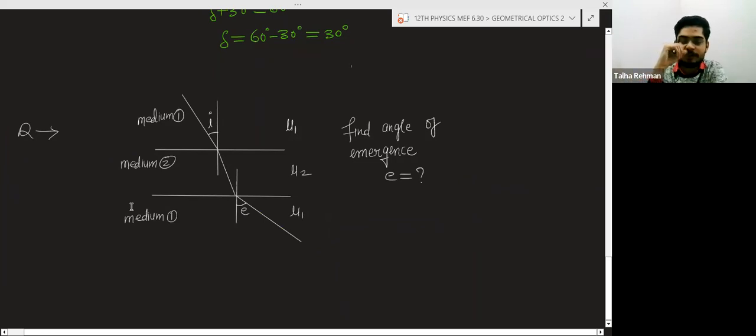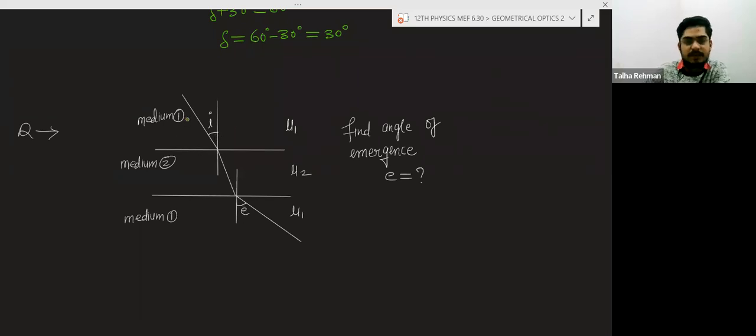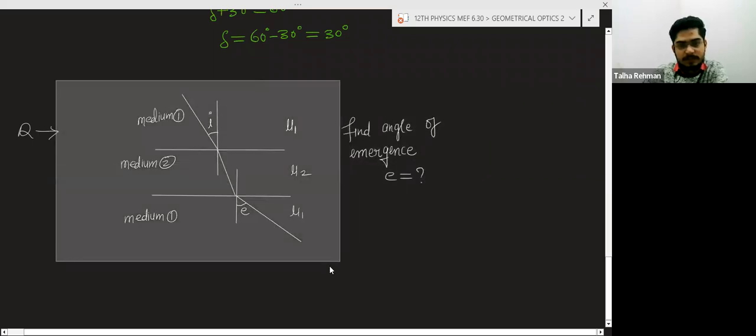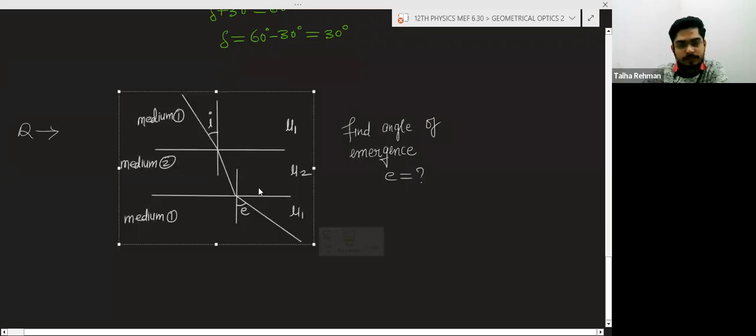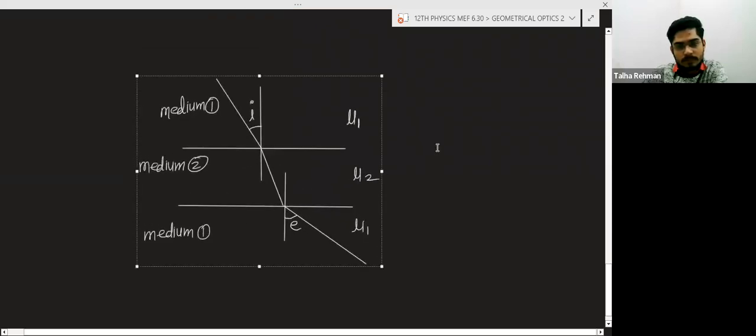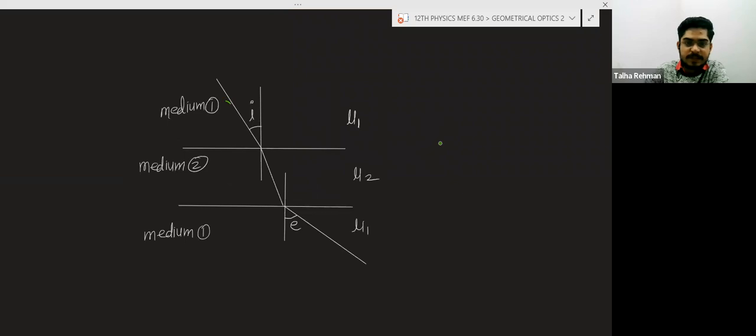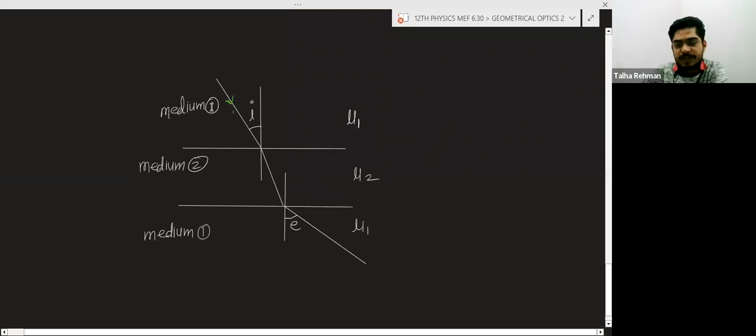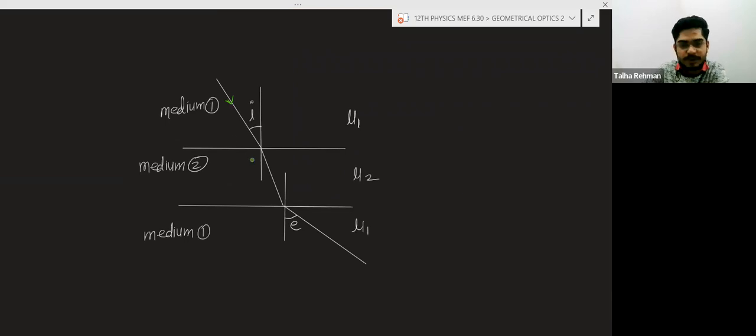They are asking to find this angle E. So light is coming like this. This is the incident ray first. First the light ray is going from medium 1 to medium 2.